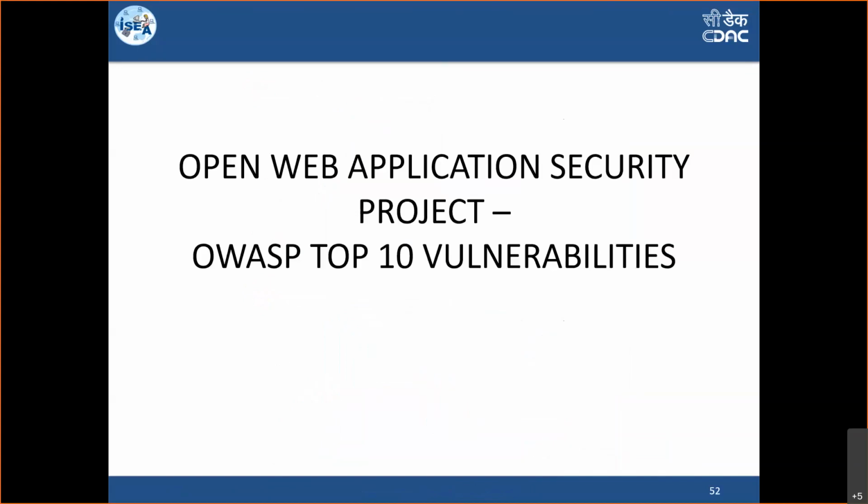So moving towards the OWASP top 10 vulnerabilities. Do you have any questions so far? We just covered the basics and we are moving towards the top 10 vulnerabilities, where we'll be talking directly about the attack, how the attack happens, and so on. If you have any questions, we can quickly take them up.